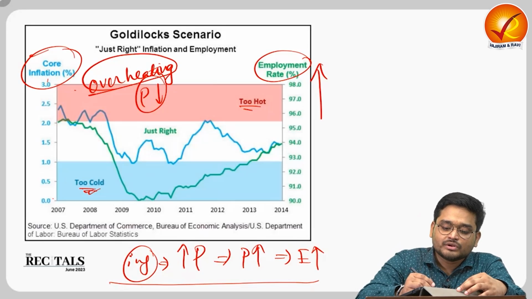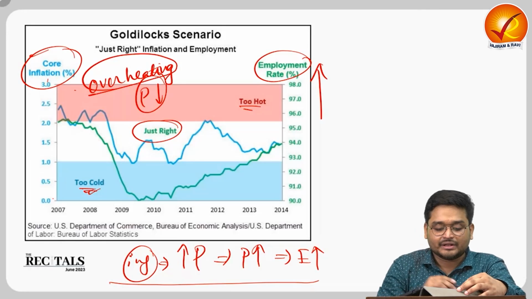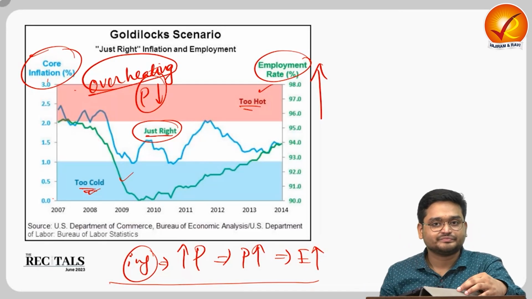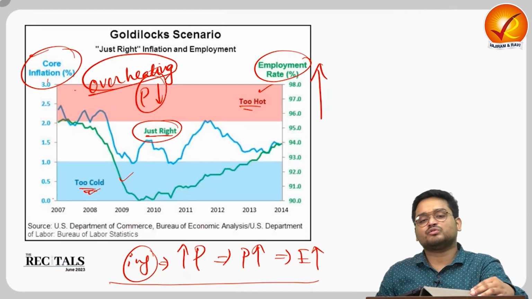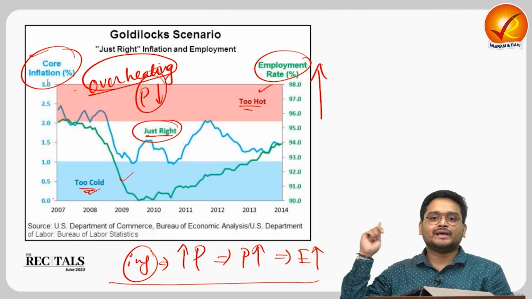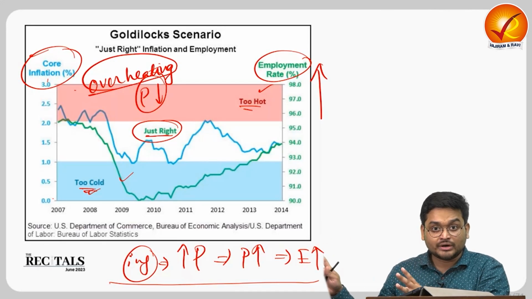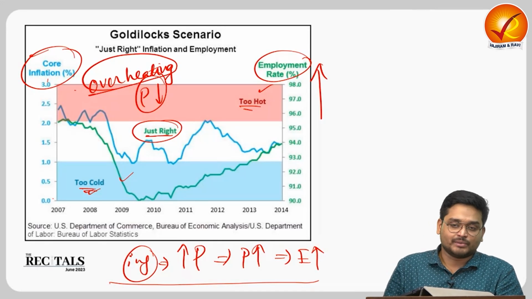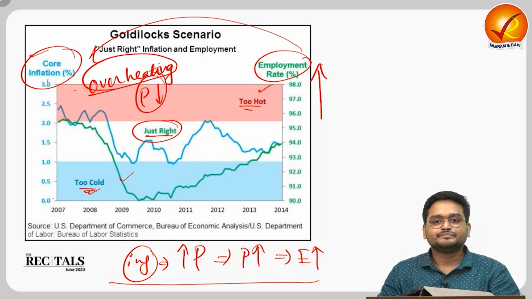So there is a just right zone, right? There is a just right zone between the too hot and too cold, right? And let me tell you, sometimes a high employment rate can also be very bad. It is always good that all of the people in the economy have jobs. They have their own families to run. But if everyone has jobs, everyone has money, right? They will be spending money. It will lead to high inflation.